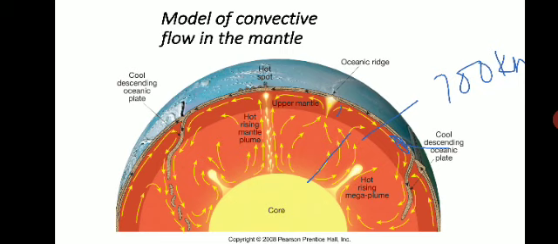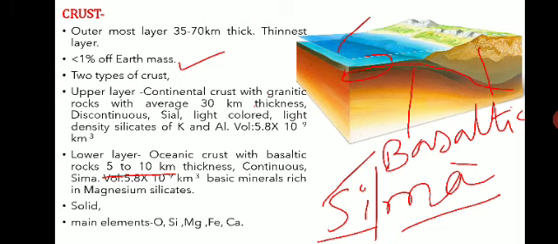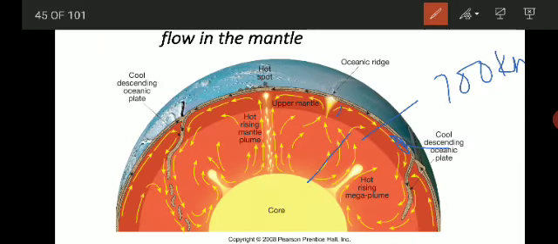Why are these plates moving? I told you there are three types of movements: one plate going under another, that is subduction, then plates moving apart, and plates colliding with each other. All these processes are happening on the Earth because of the large convective currents in the mantle, which are continuously circulating the heat.